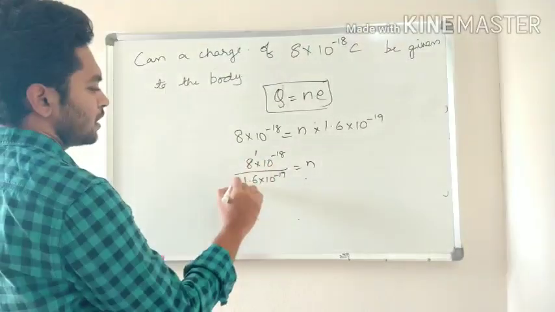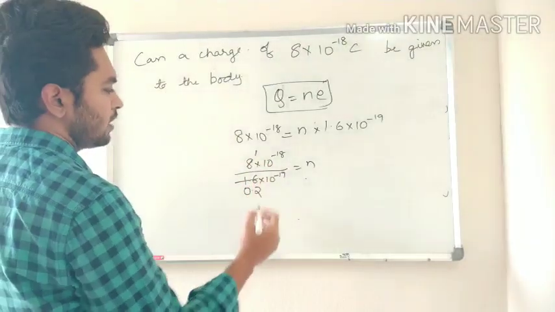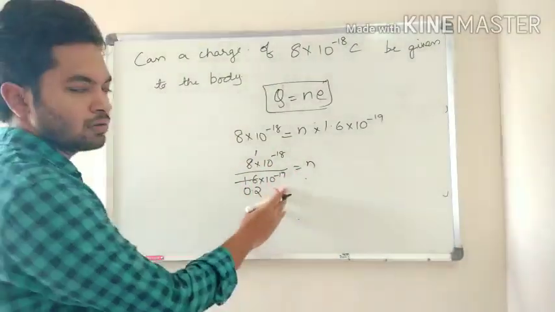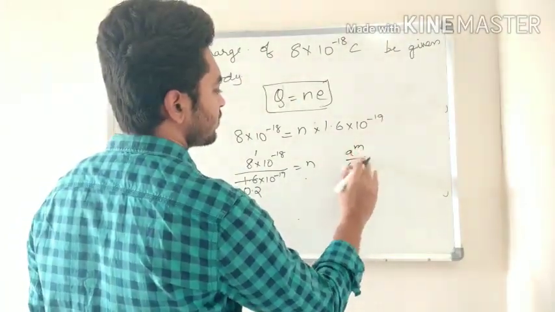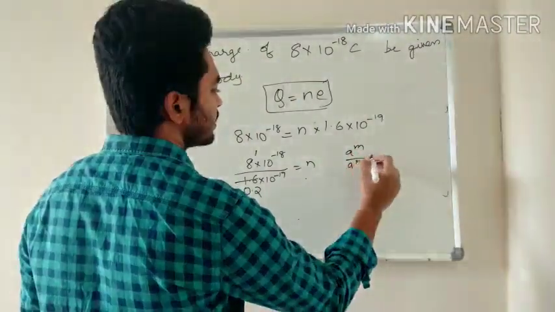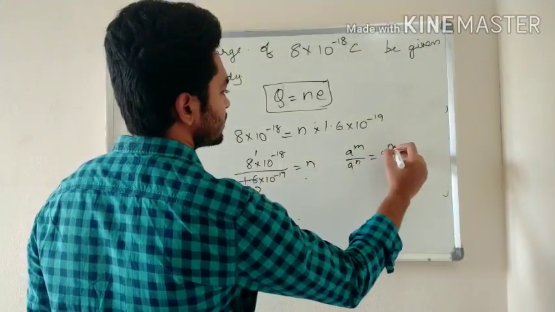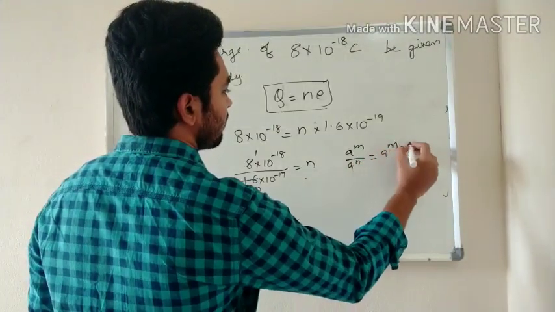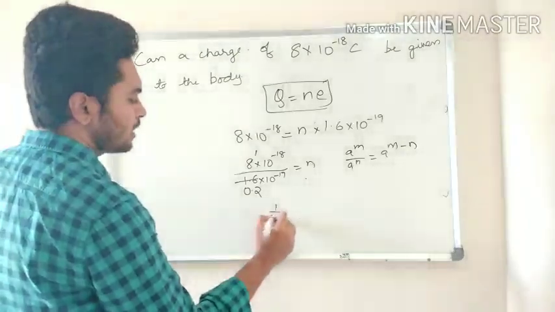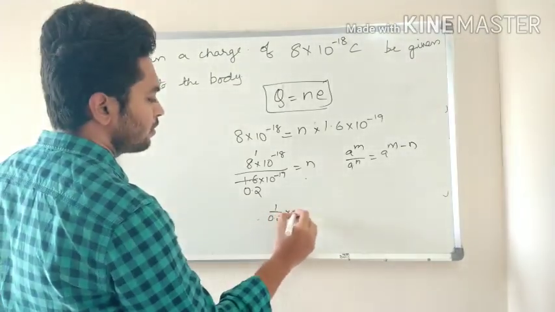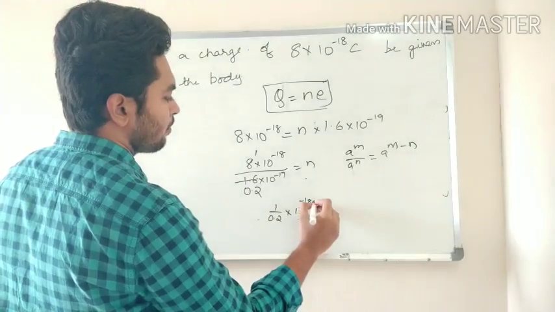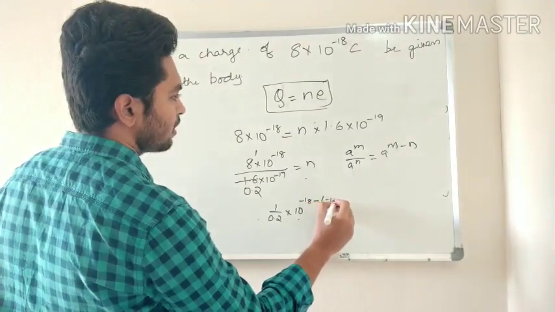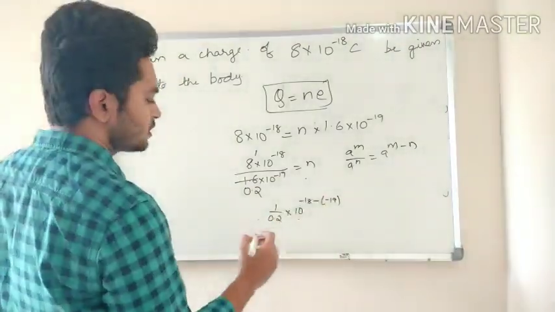So 8 divided by 1.6 is 5. And I think you know how to calculate this: a power m by a power n is equal to a power m minus n. So what does this become?